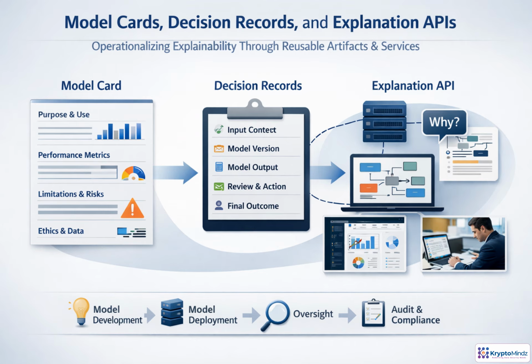To make explainability operational, it has to be built into the operating model. Model cards document what a model is for, where it performs well, where it should not be used, and what data or ethical assumptions matter. At runtime, each important prediction should create a decision record. The inputs, model version, output, explanation, reviewer action, and final outcome. Explanation APIs then make that information available consistently to applications, reviewer tools, and audit dashboards. Together, these pieces connect development, deployment, oversight, and compliance with evidence, not memory.